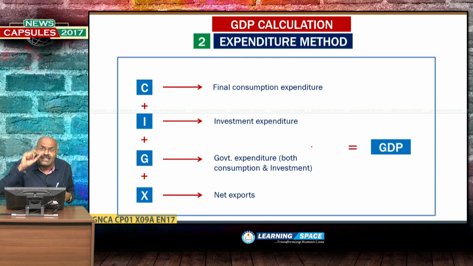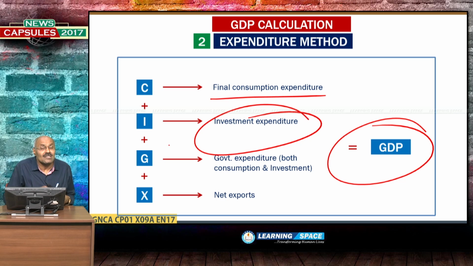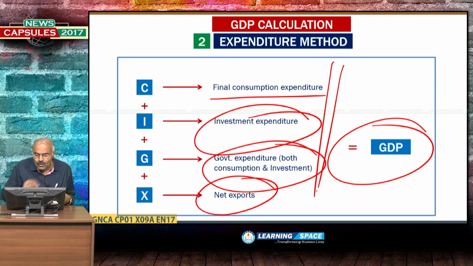If you look at the expenditure method, quite often I explain these things. The expenditure method is basically final consumption expenditure by people like you and me. Then investment expenditure, which is by private persons, entrepreneurs doing investment, so this is private investment. Then the next one is government expenditure, which is very important. Then net exports. These four put together is the GDP. This is the expenditure method.